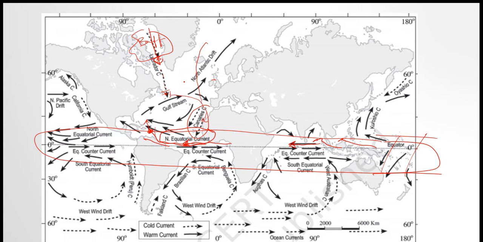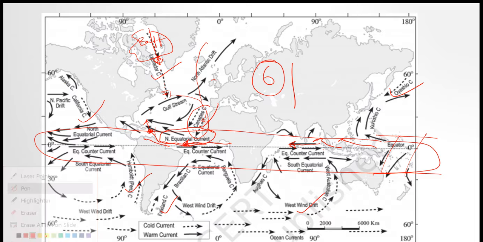If you find it difficult to remember all these ocean currents, just remember the cold currents, because with these you can eliminate everything. There are only six cold currents: Labrador, Canaries, California, Falkland, Peru or Humboldt, and West Wind and Oceania. If you remember these, you will eliminate options, right? Because rather than remembering all the warm ones, you just remember the cold. Fine, simple.